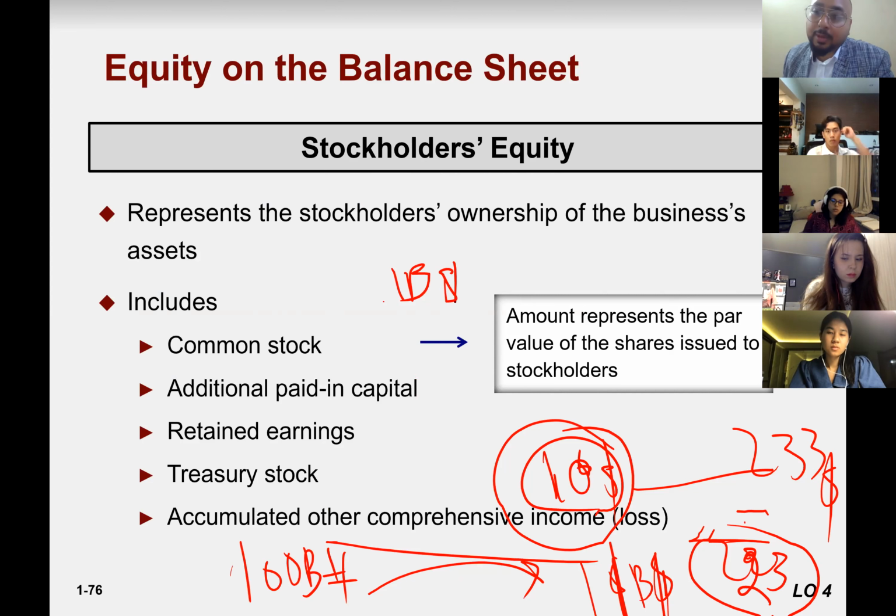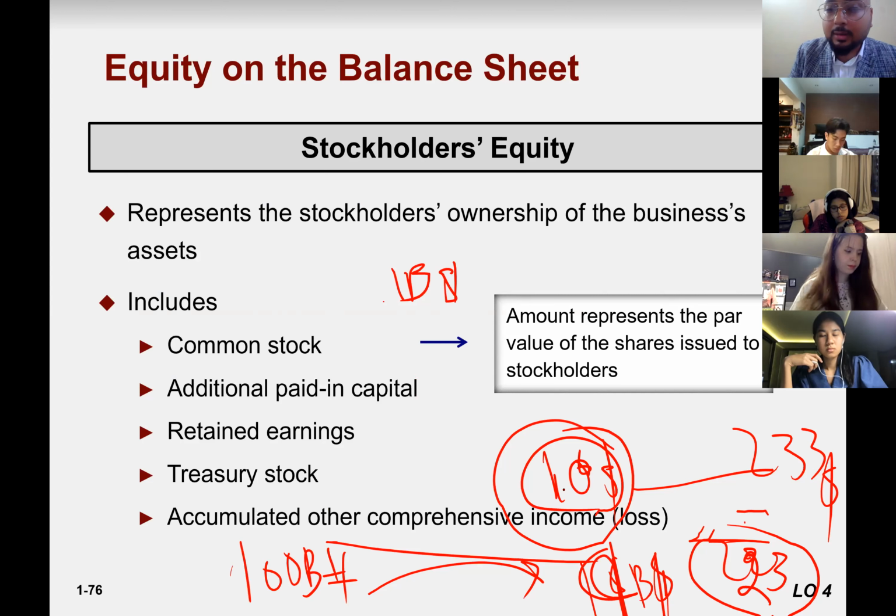We call this other comprehensive income due to foreign currency translation. When you convert from one currency to another currency, sometimes you have a profit, sometimes you have a loss. Or the company expected to receive 10 billion but received 9 billion. $1 billion is lost due to exchange rate.